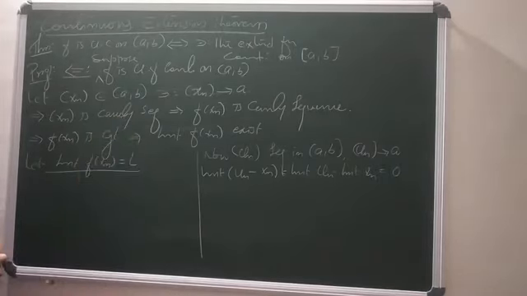But what is f? F is uniformly continuous on (a, b).